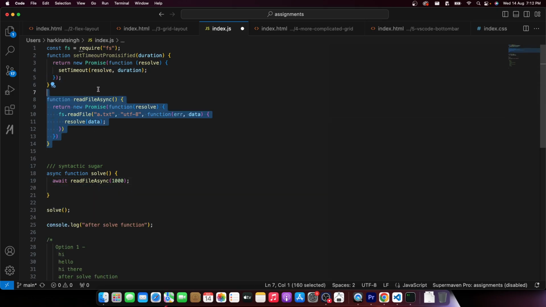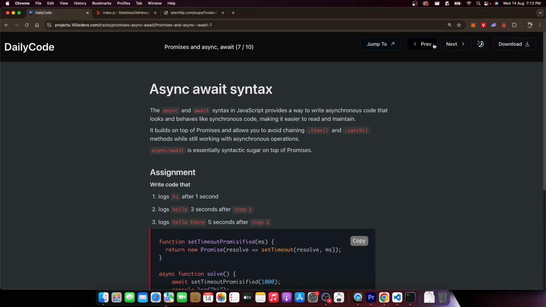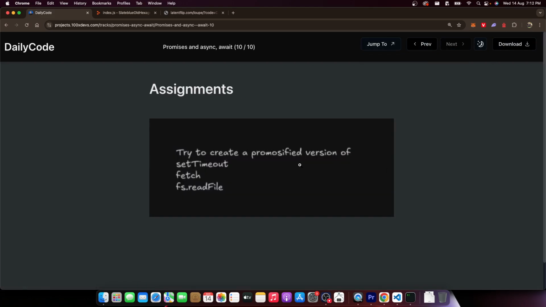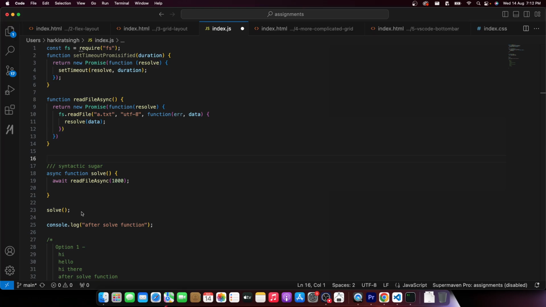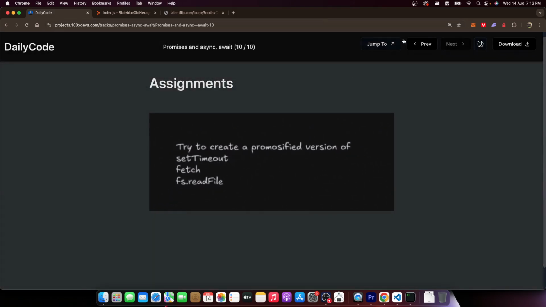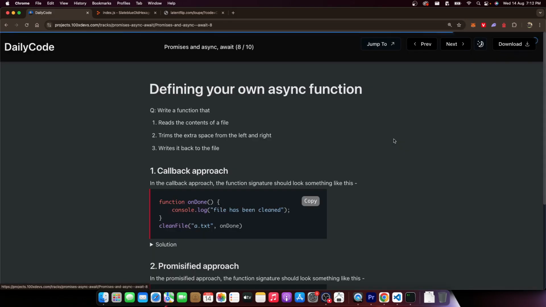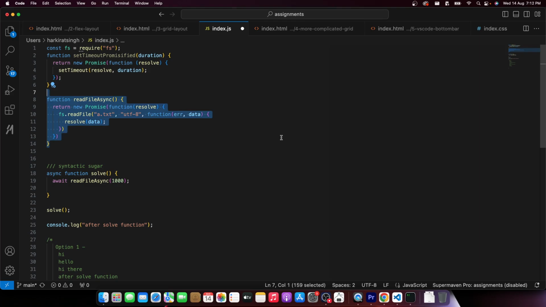Let's say this is a black box, just copy paste this if you don't understand how I have promisified the fs.read file call. But this is exactly what you were supposed to do in the final set of assignments. If you look at the final assignments, it says try to create a promisified version of set timeout and fs.read file. The answer to this is actually this thing right here. But if you don't understand, it's fine. All right, async await syntax is done. Defining your own async function is something we covered in the class.